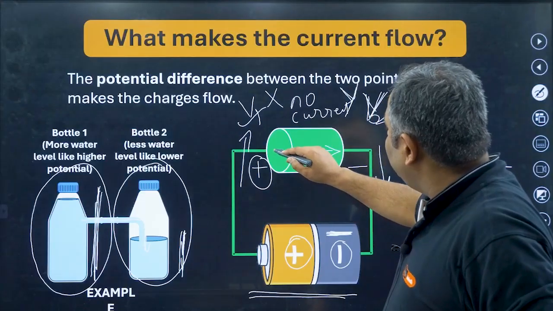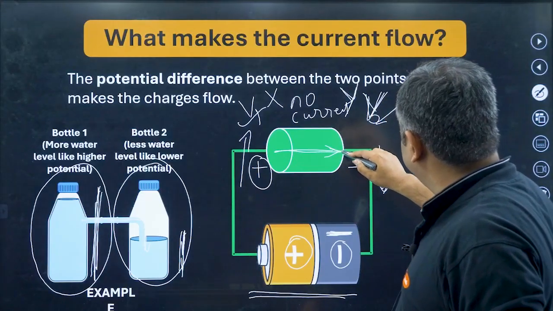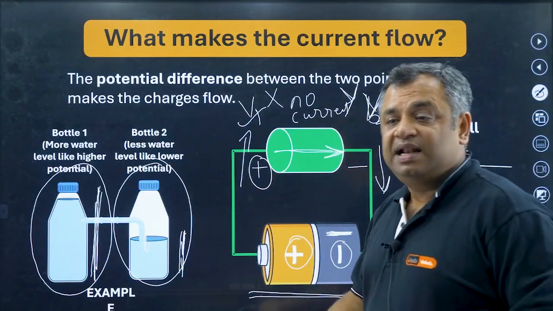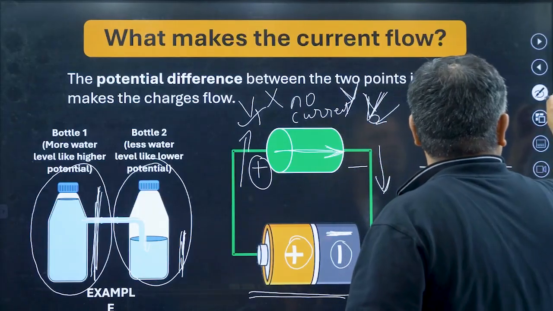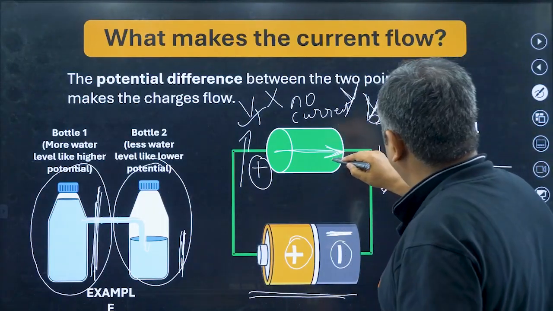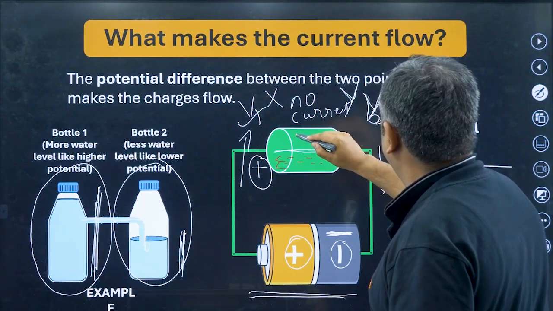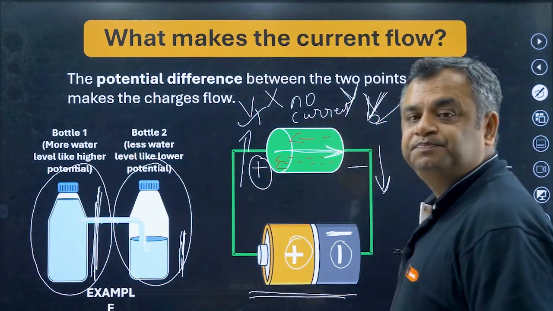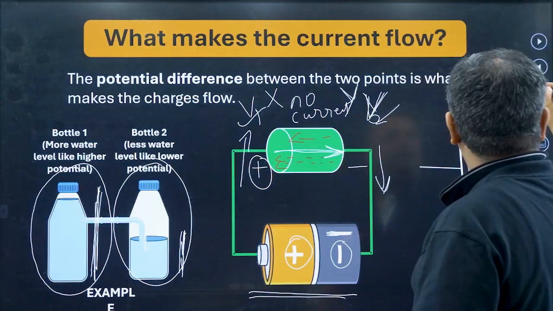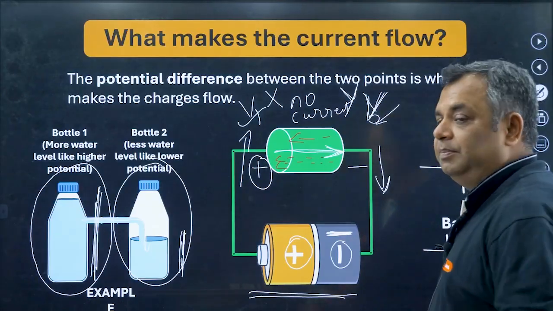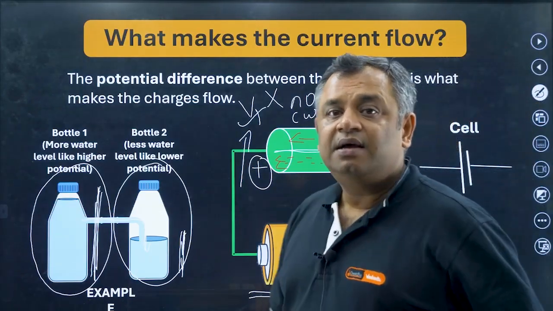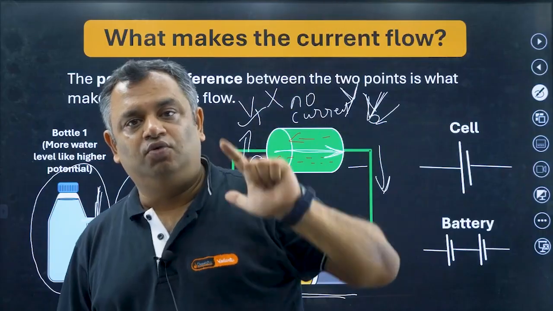So if the current is from this direction to this direction, then the electrons are going to flow from this direction to this direction. So remember, the current will flow only if there is a potential difference, and it flows from higher potential to lower potential.